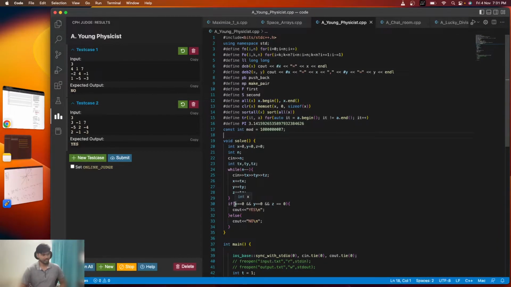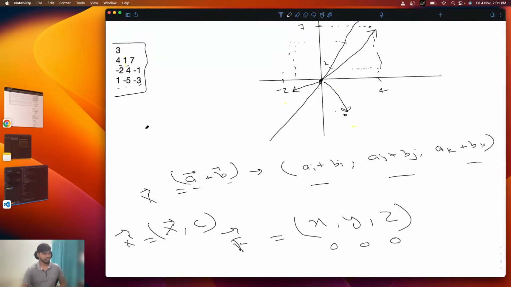The reason was I thought I can just say if it is 0, then x plus y plus z should be 0, but this is not the case. There can be a few x, y, and z coordinates that point somewhere, and the addition of all these three coordinates might be 0. For example, you got x equals -1, y equals -2, and z equals 2. The sum of all these is 0, but this vector is pointing in some direction, so the body will move.